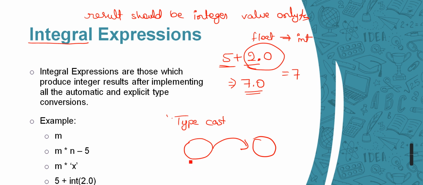So this is of a float type, but I am going to convert this into integer type, right? So this term will be used here, typecasting.